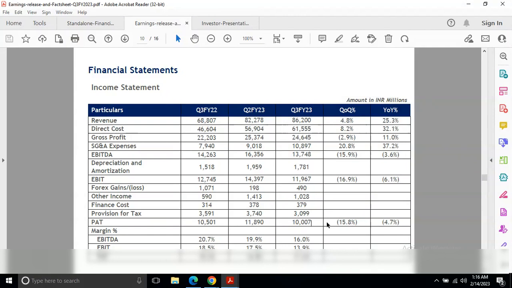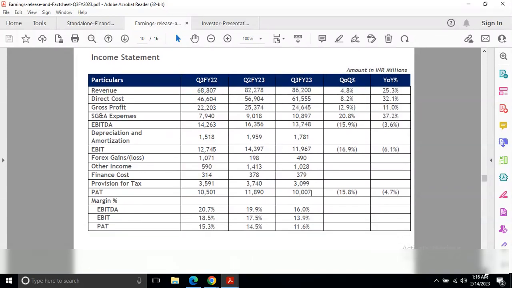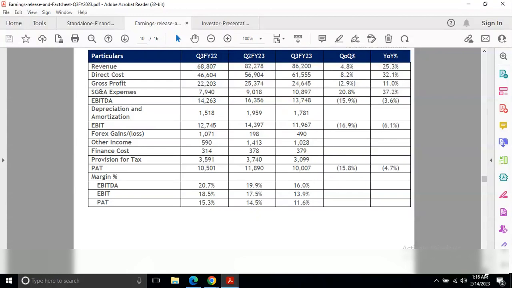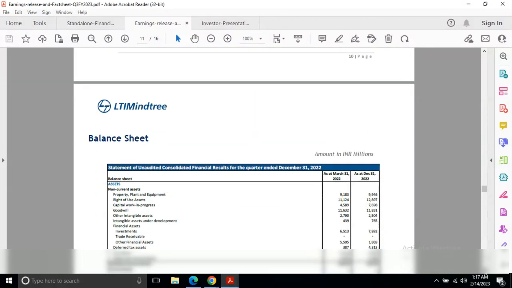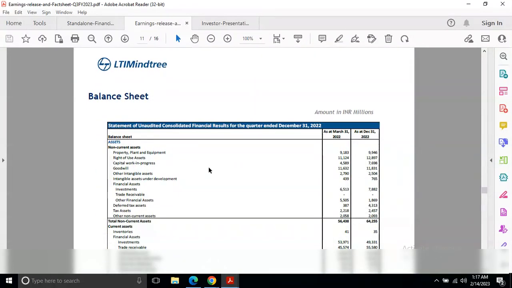So year on year there is a decline in PAT, and quarter on quarter there is a big decline. So it seems the profit is not good this time. The margin also decreased, which is one concern. The PAT margin earlier was 15.3, now it's only 11.6. So this is also a key metric.